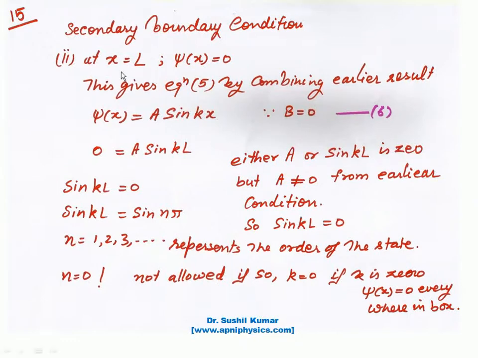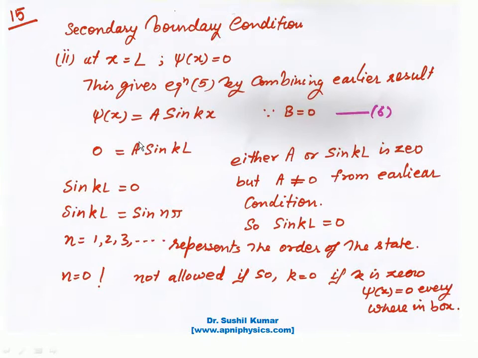Now when you put the value x is equal to L, psi x is equal to 0 obviously, and the wave function form is psi x is equal to a sin kx. It becomes psi x is equal to 0 at the second boundary condition.